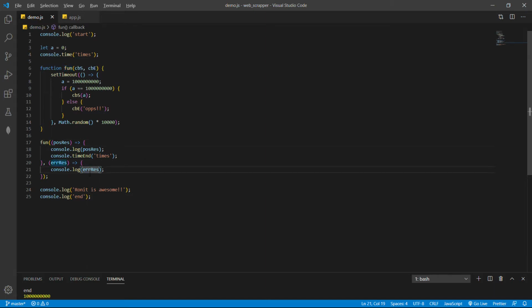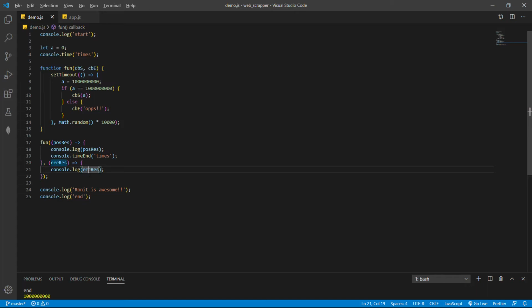So in this scenario, the problem was callback hell. I discussed callback hell. What happens in callback hell is, just suppose we are interdependent on multiple positive responses. I mean, if we receive the first positive response, we have to do some other task and perform the second asynchronous call.